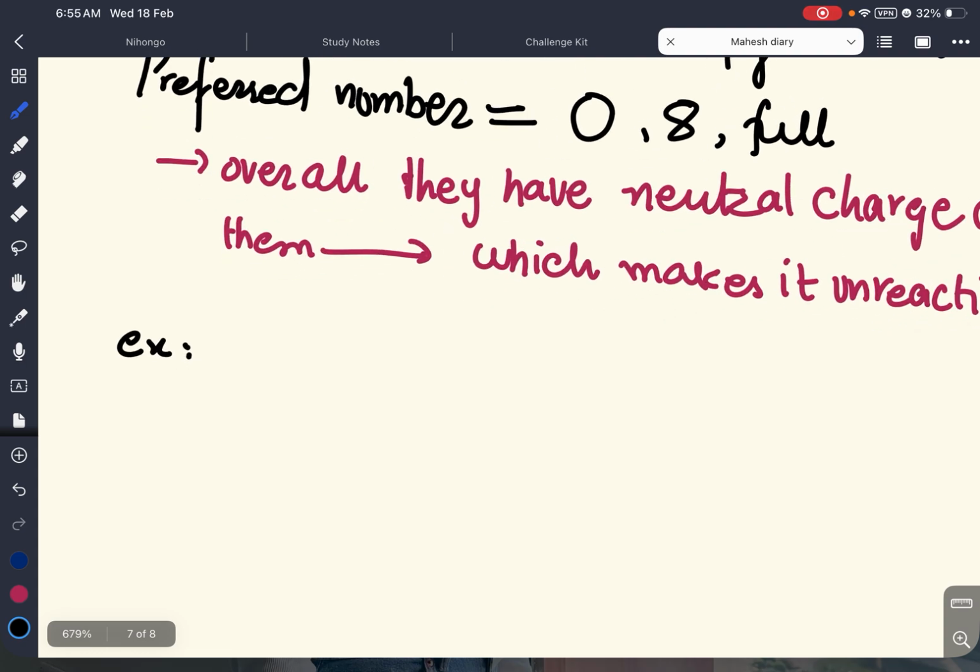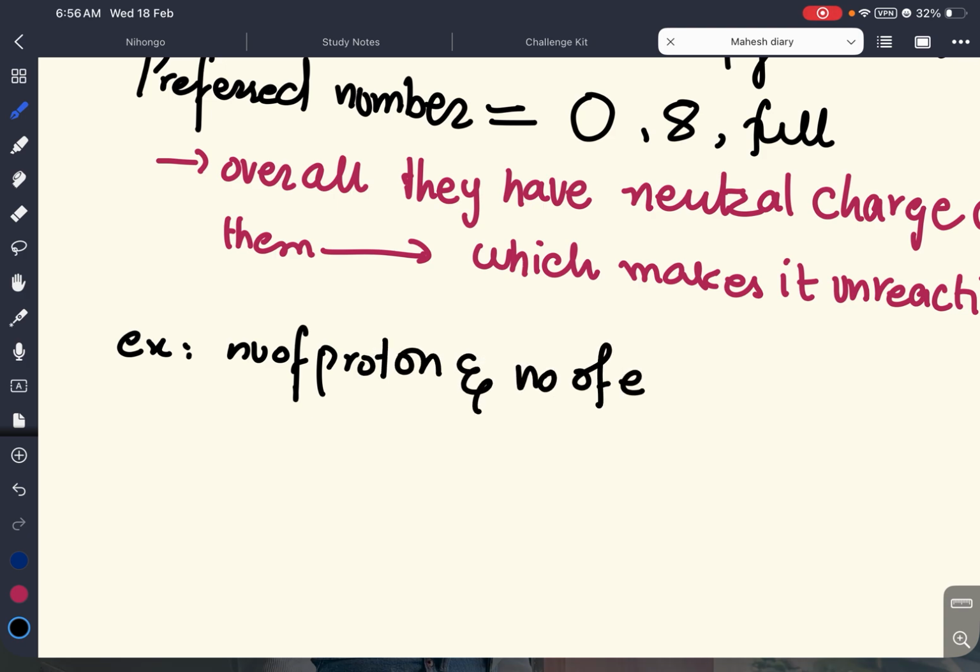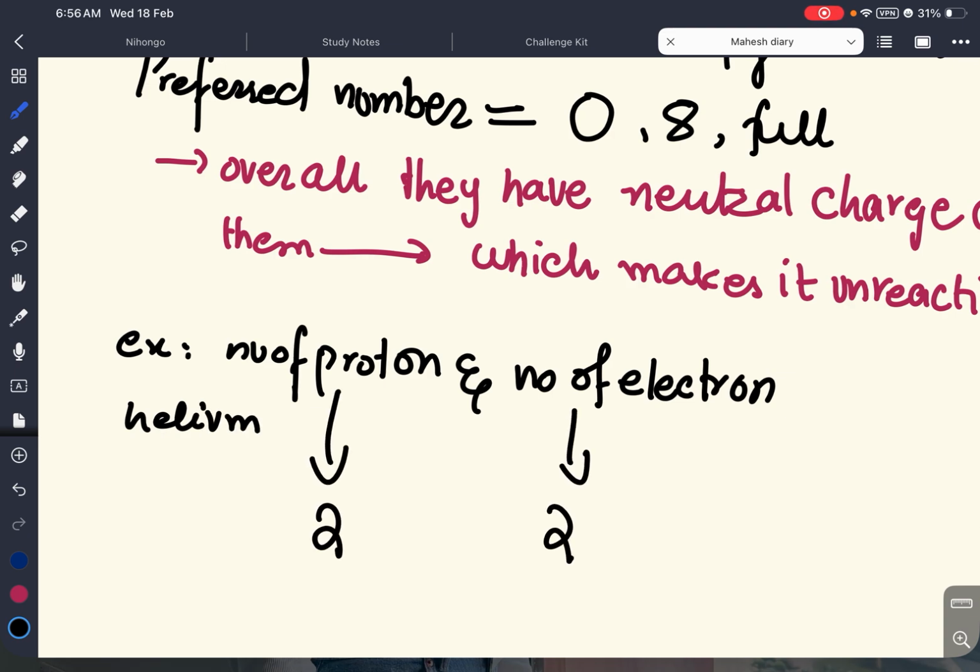So a stable charge comes through the number of protons and the number of electrons, because if they cancel out each other completely, then we get a neutral charge. Let's take helium. It has two protons and two electrons. Positive and negative cancel each other out and give us a neutral result.